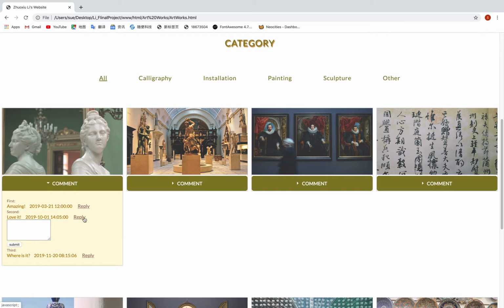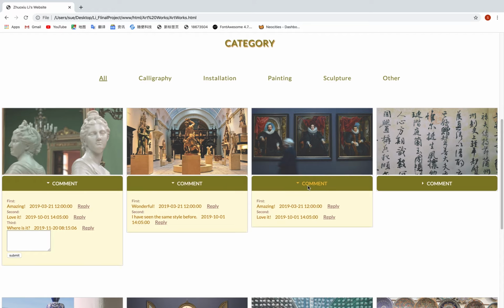And you can see the white space and the first comment is being folded because I want to save the space of my screen. When you click the third reply, you can see the second and first comments are folded. Also, each page can be commented and replied.